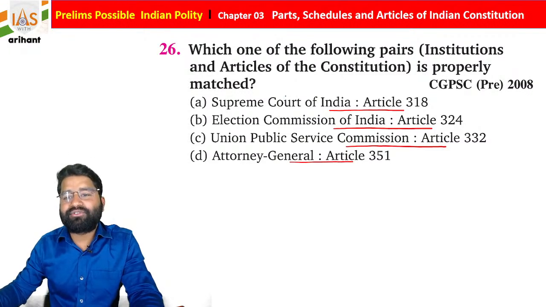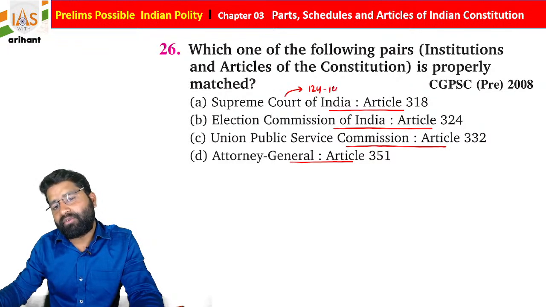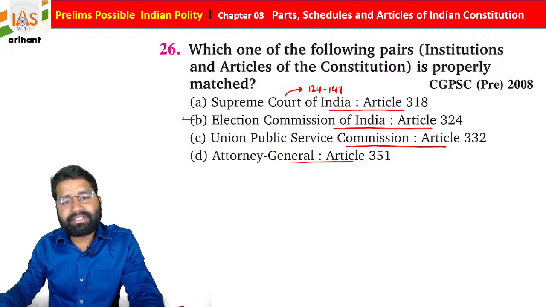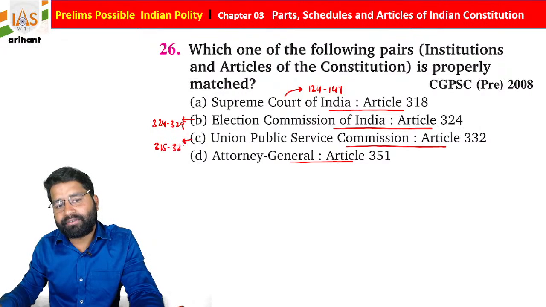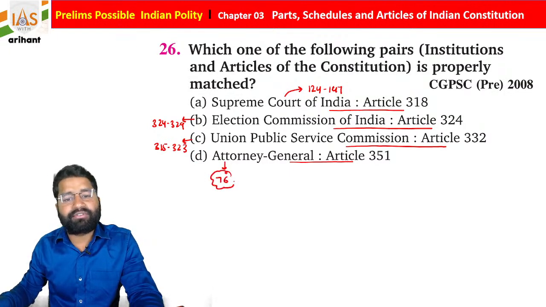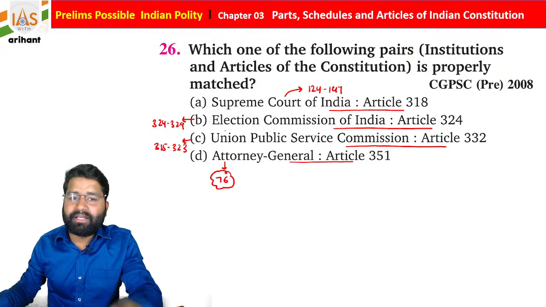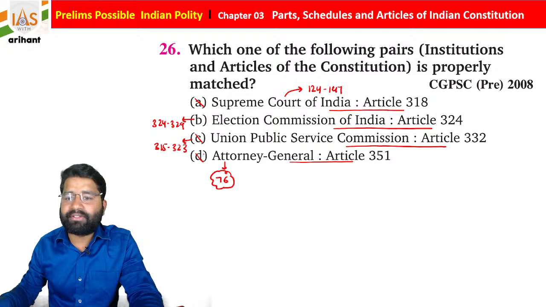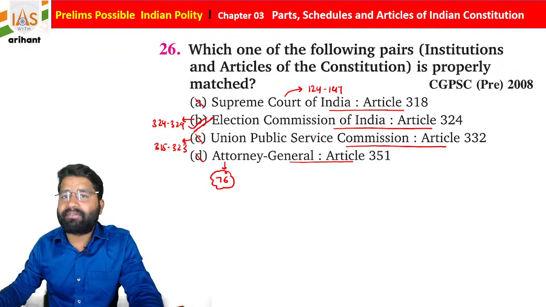So if you see, students, Supreme Court of India is under Article 124 to 147. Election Commission is in Article 324 to 329. Union Public Service Commission is 315 to 323, and Attorney General of India, students, is mentioned under Article 76 of the Indian Constitution. So statement A is incorrect, C is incorrect and D is incorrect, only B is correct.